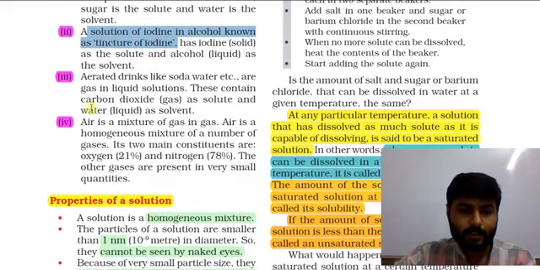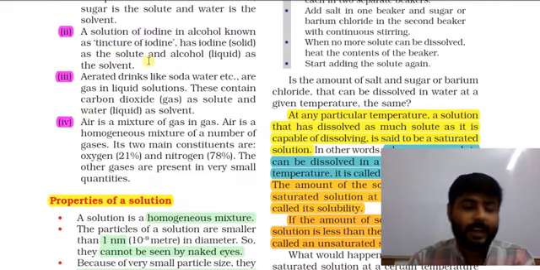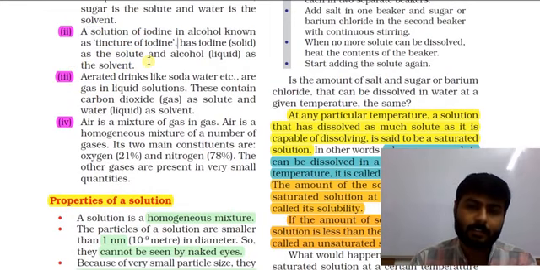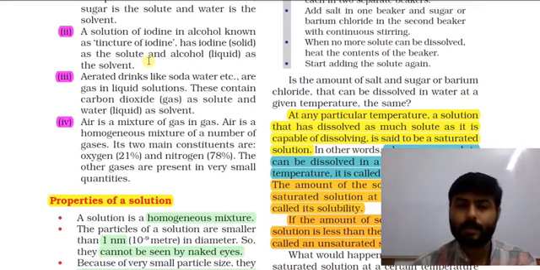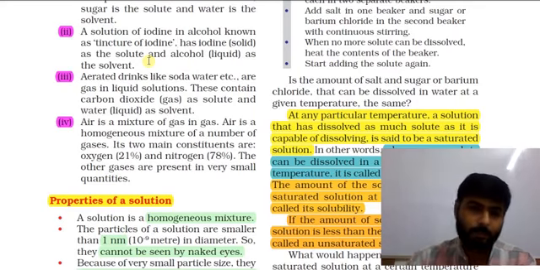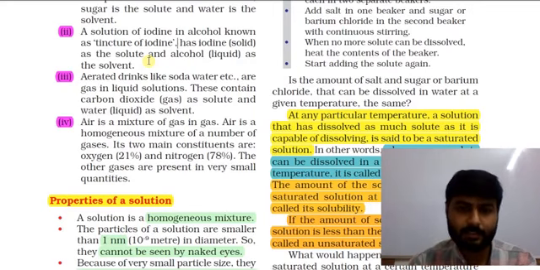Let's see the third example. Aerated drinks like soda water, etc. Aerated drinks means it has gas in it. Yes, we can see the bubbles. It indicates that it contains gas.